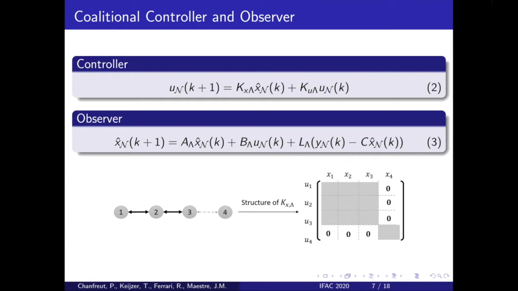So, as in the figure, if agent 4 is disconnected, Kx has structural zeros on the entries that connect agent 4 to the coalition of agents 1, 2, and 3. And these same communication constraints are also applied on Ku and L. In this way, no communication between coalitions is necessary to calculate the state estimate and control input.